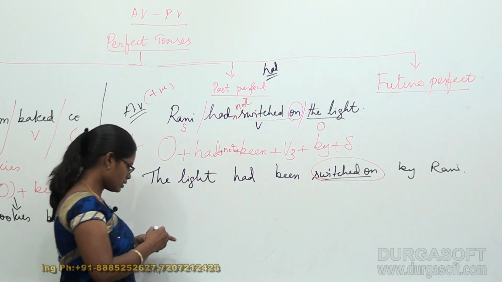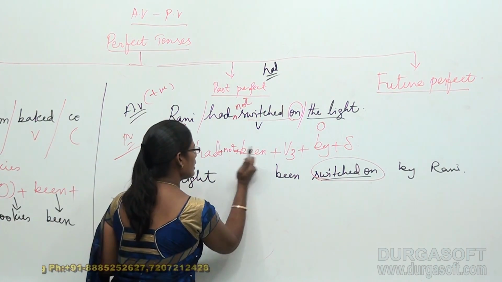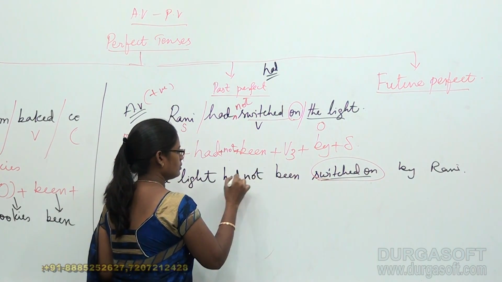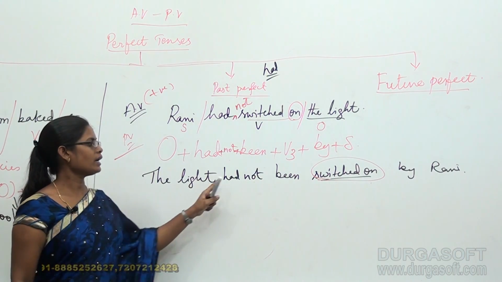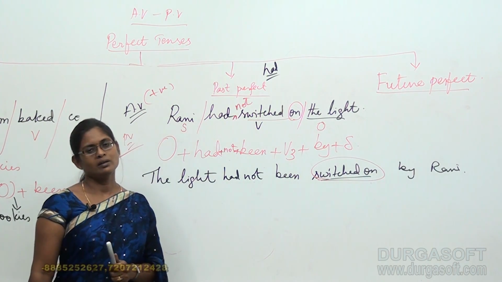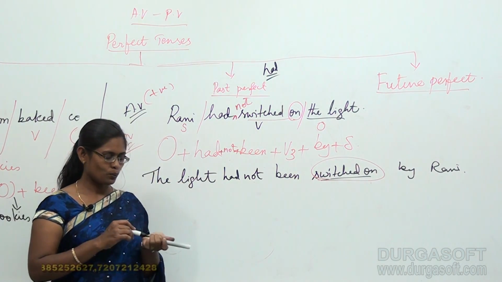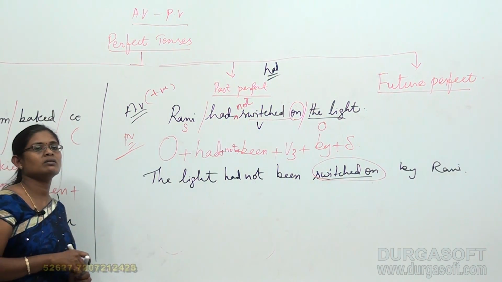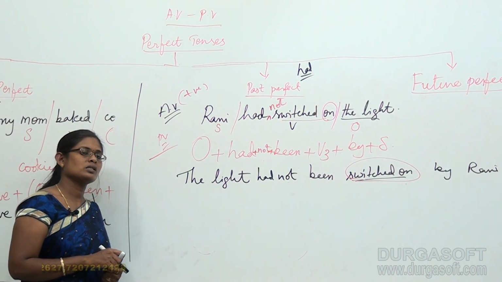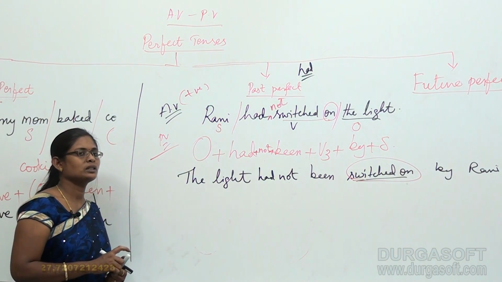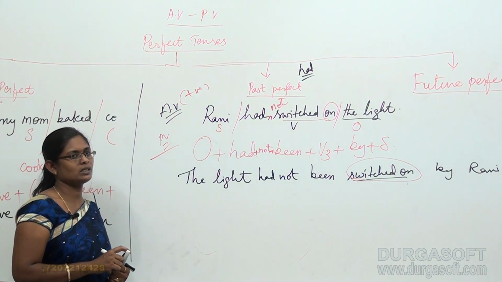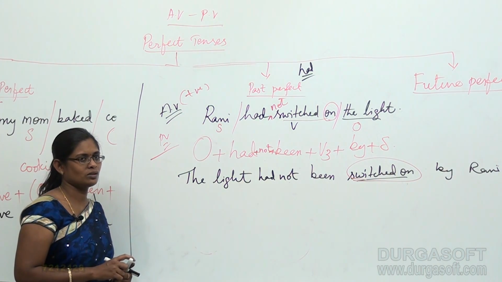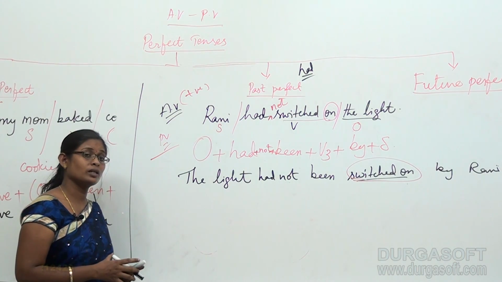So here, instead of had you take had not been. Okay, so the light had not been switched on by Rani. This is how we deal with the positive and negative active voices into the positive and negative passive voices respective to past perfect tenses. Alright, and what about questioning?